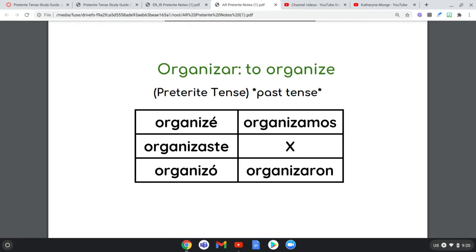If I'm talking to tú, whoever it might be that I'm referring to as tú, I could say, tú organizaste la casa. You organized the whole house. One person: el chico, mi mamá, mi amigo, ella, whoever it is. Originally, this would be él, ella, or usted, but I'm just saying any individual. Ella organizó su carro. She organized her car, took out all the trash, stuff like that.